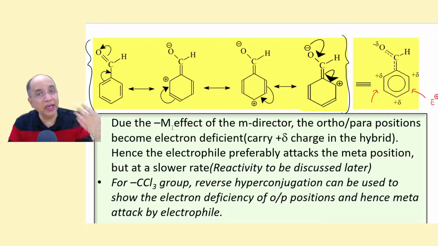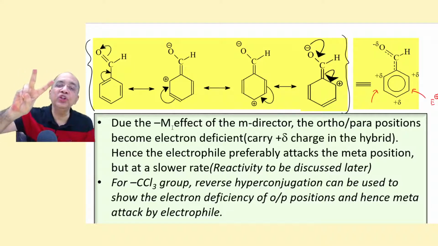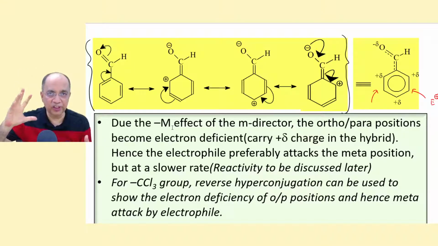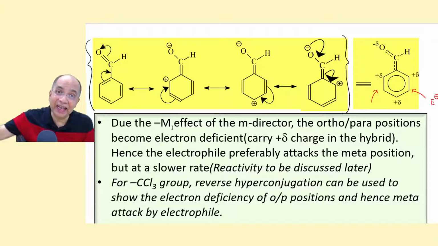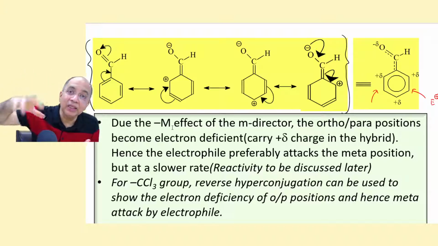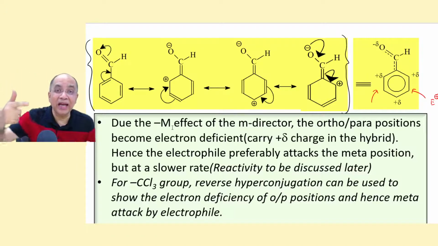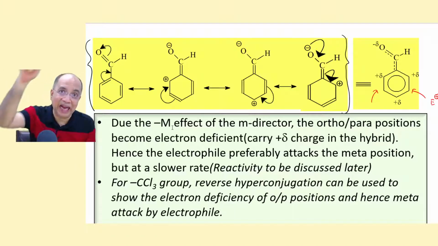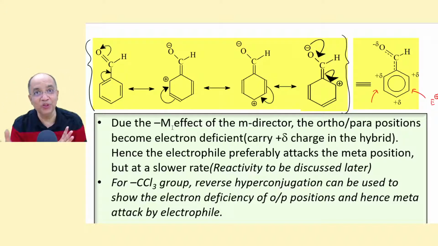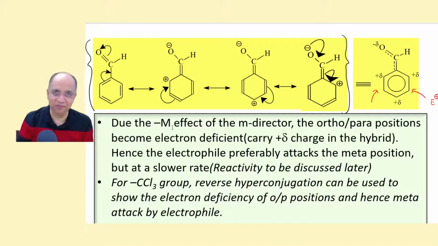Now, again we will understand in two different ways. First, the direct way, why the electrophile will attack at the meta, not ortho-para. And then after attack, whether this arenium ion is more stable or that arenium ion is more stable. So in two ways we will try to understand.